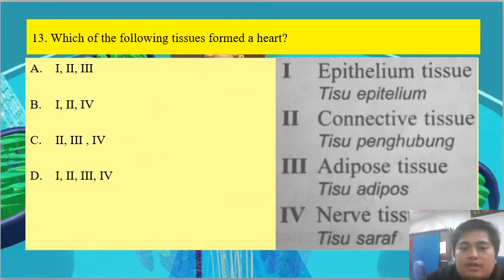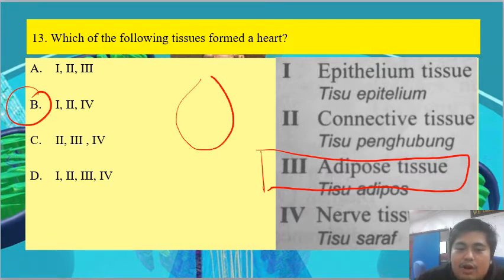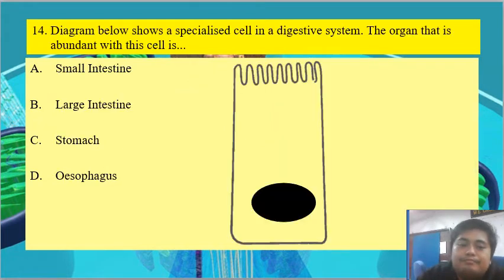Which of the following tissues are involved to form a heart? So which one does not get involved in heart formation? Only the adipose tissue, because adipose tissue can only be found under our skin. So if we found adipose tissue on our heart, what will happen? It will make the heart difficult to pump the blood throughout the body.